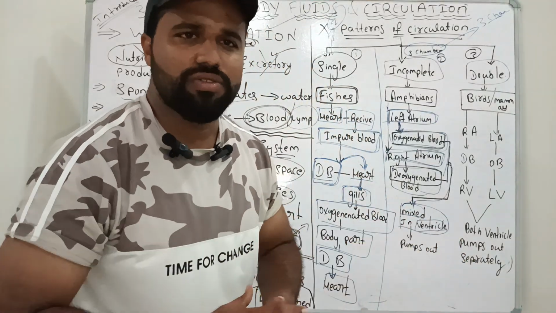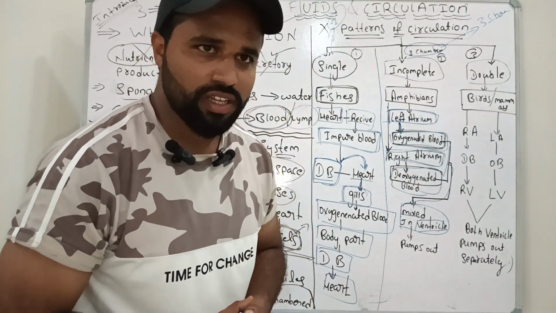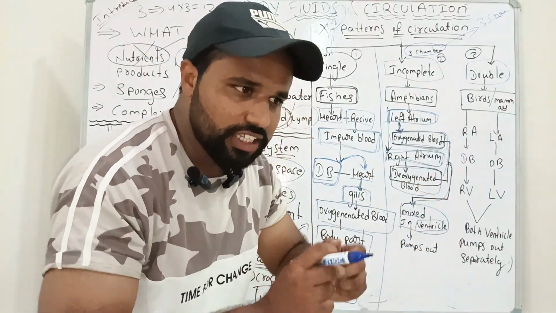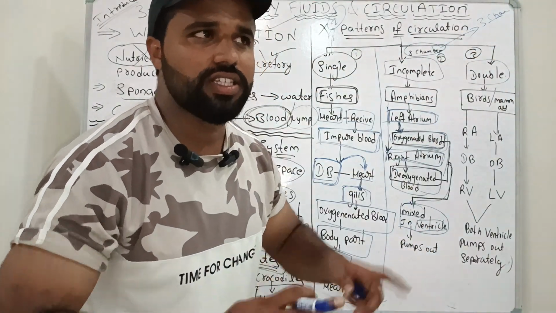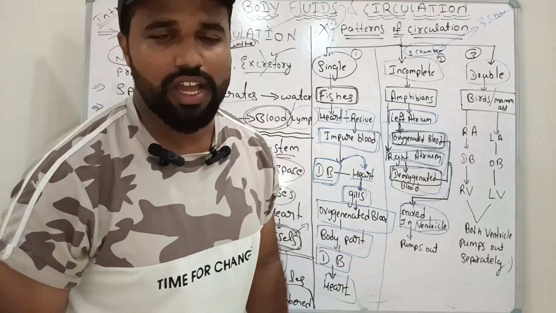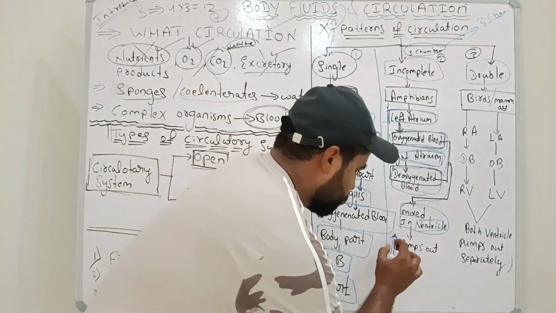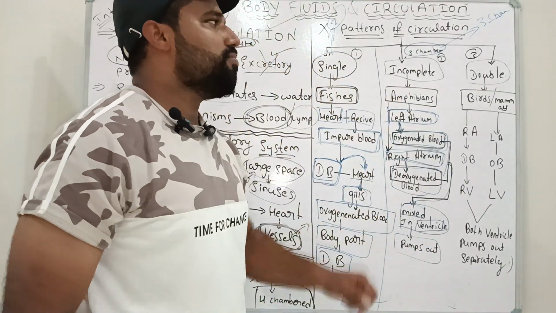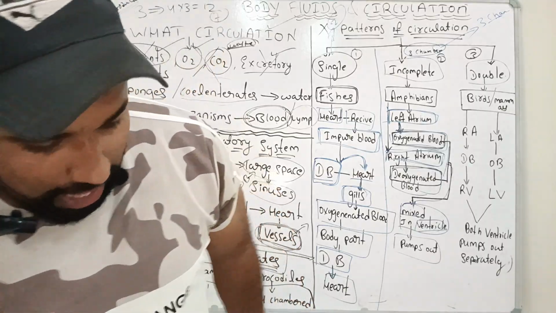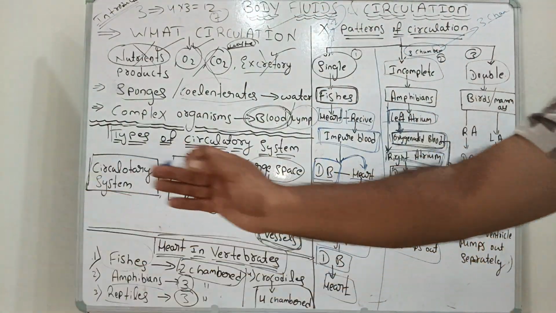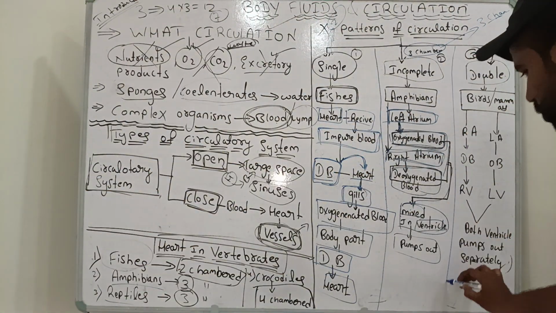And then what is the next function? The ventricle contracts and pumps the blood outside, and from the lungs the waste gases like carbon dioxide are expelled out. So this is called incomplete circulation.